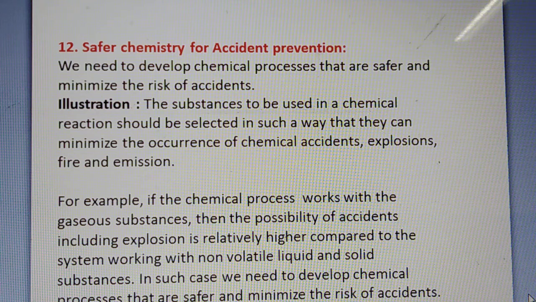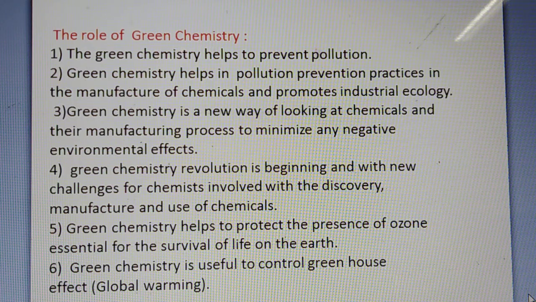So in green chemistry, we have to follow these 12 basic principles so that we can minimize and prevent pollution, and the waste product will be zero, that is, we can adopt ZWT technology. Now after this, the role of green chemistry. What is the role of green chemistry? The first one, green chemistry helps to prevent pollution.